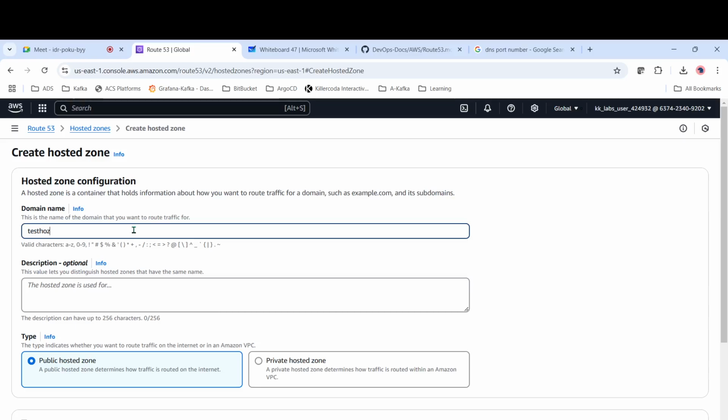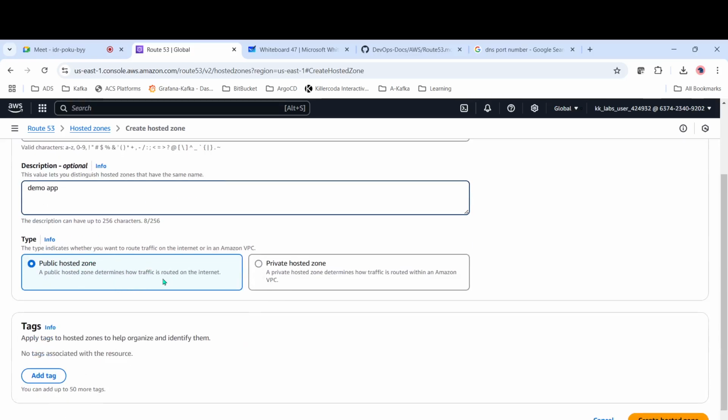Test hosted.com. Okay, and then we can give a description, demo app. And then it is asking whether it should be public hosted or private hosted. In case you have applications that have to be hosted publicly, you can select this one. In case it is for internal communication within your team, then you can select private hosted zones.